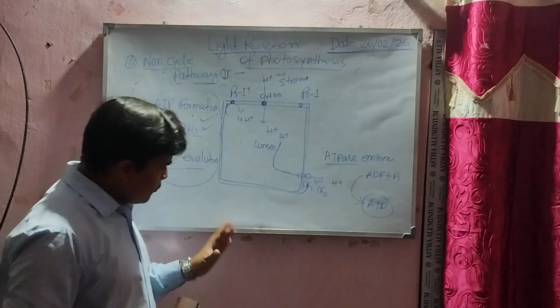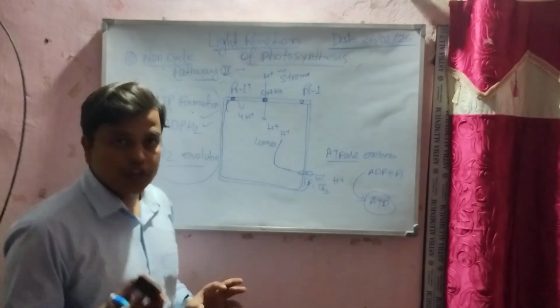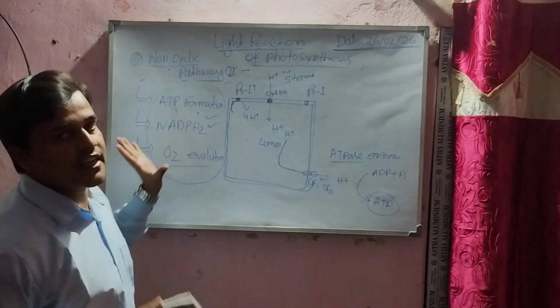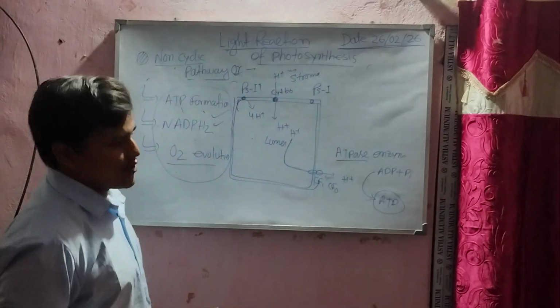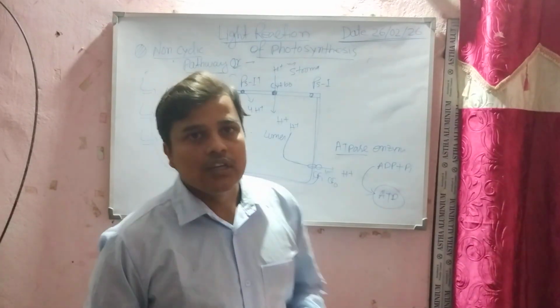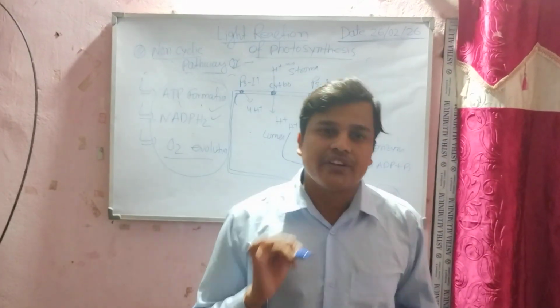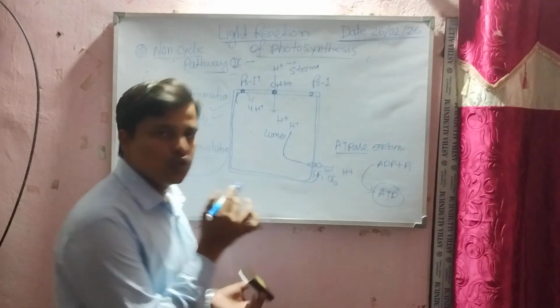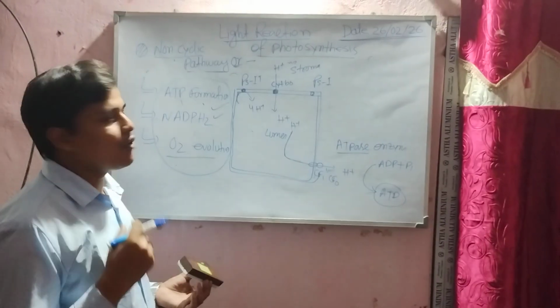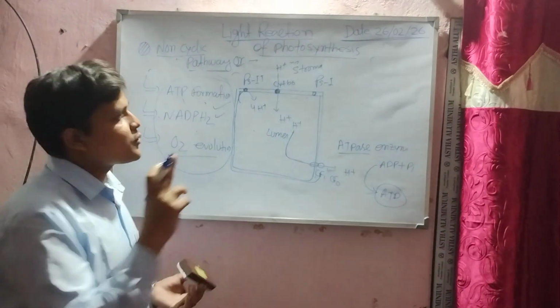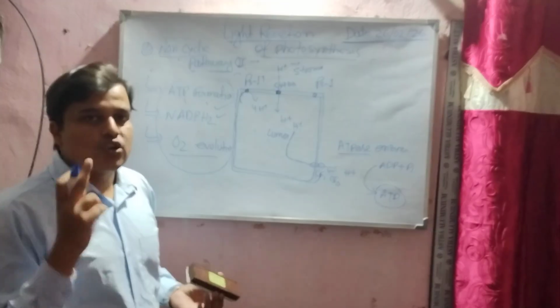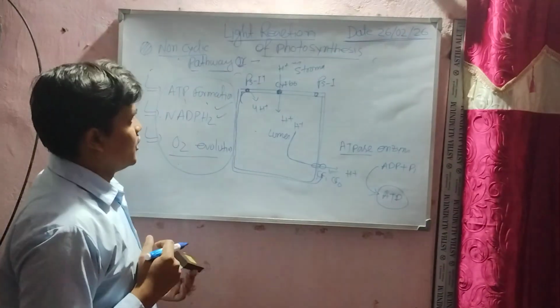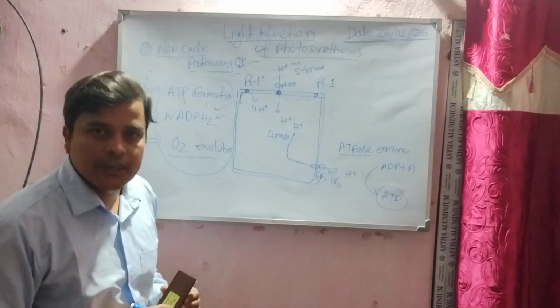Okay, now we are going to do a fast recap of this class. Today we learned about the light reactions. Light reactions are of two types, called photophosphorylation: non-cyclic and cyclic. Today we discussed the non-cyclic pathway.